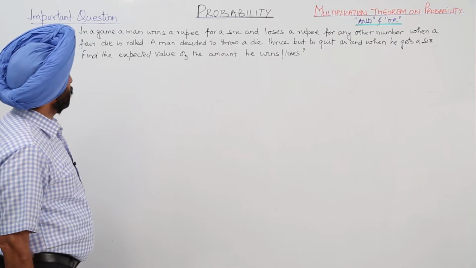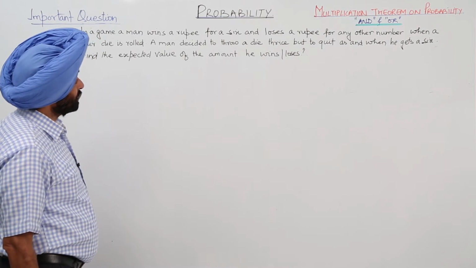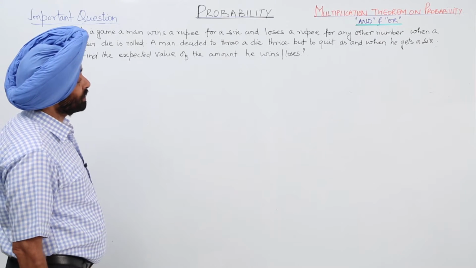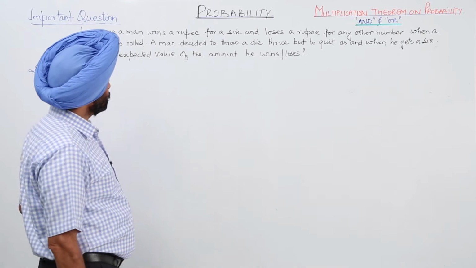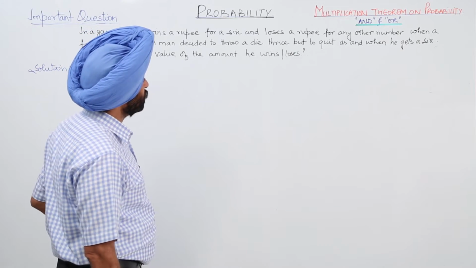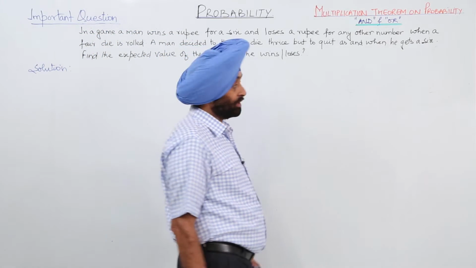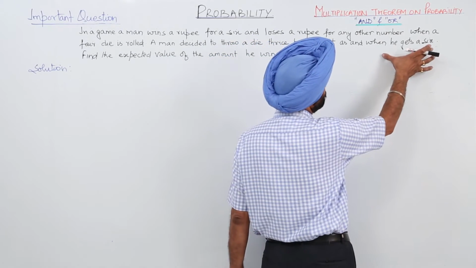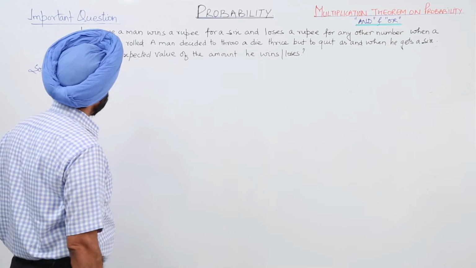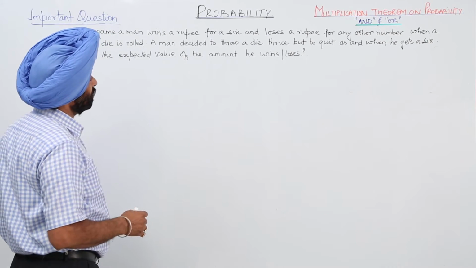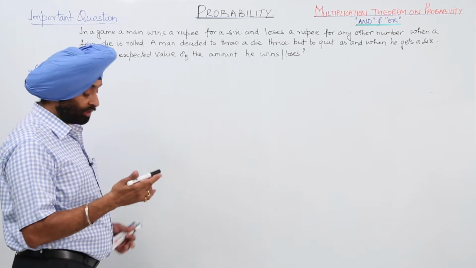In a game, a man wins a rupee for a 6 and loses a rupee for any other number when a fair die is rolled. A man decided to throw a die thrice but to quit as and when he gets a 6. So just focus on these words, as and when he gets a 6. Find the expected value of the amount he wins or loses.